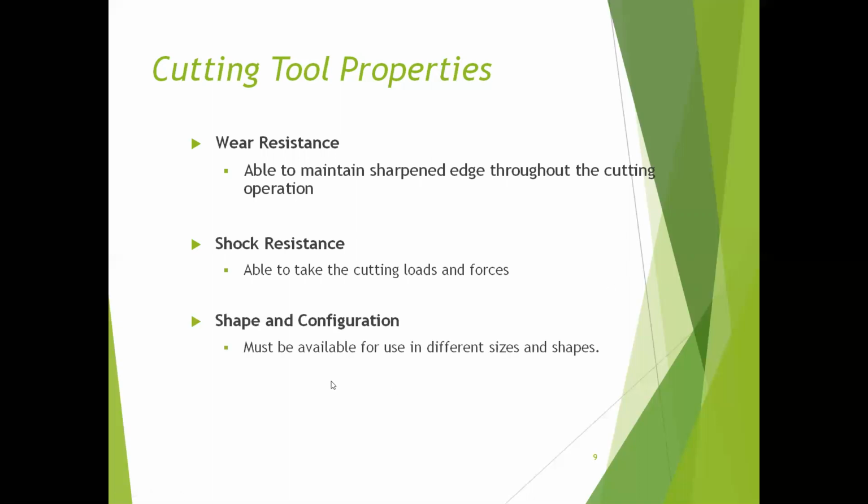And shape and configuration. The cutting tool must be available in different shapes and different sizes. Because we are doing these operations on different shapes and different sizes of workpieces. So based on our workpiece and operation, we are going to select the cutting tool. So that's why the cutting tool should be available in different shapes and configurations. So these are the cutting tool properties.